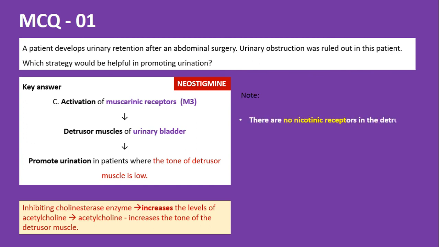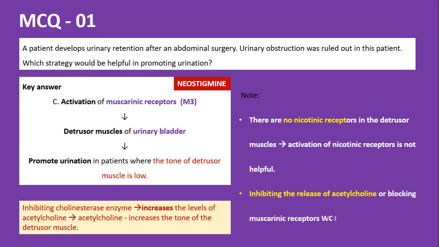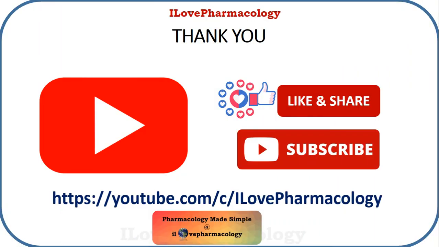At the same time, you should remember that with respect to this case, there are no nicotinic receptors in the detrusor muscles. Only M3 receptors are predominant in the detrusor muscles. Therefore, activation of nicotinic receptors is not helpful in this patient. And also, inhibiting the release of acetylcholine or blocking the muscarinic receptors will not work in this patient, because if you block the muscarinic receptors or inhibit the release of acetylcholine, you will be worsening the urinary retention. So this was about the concept based MCQ.